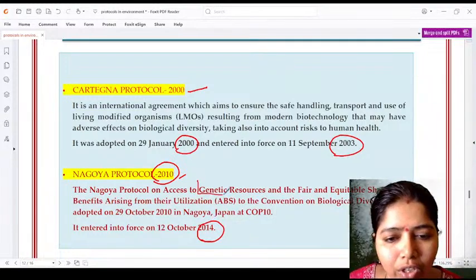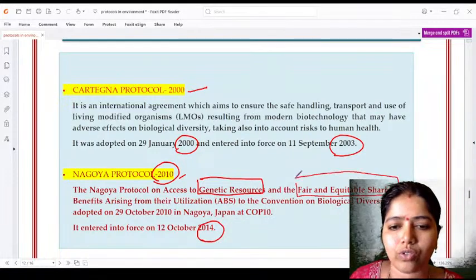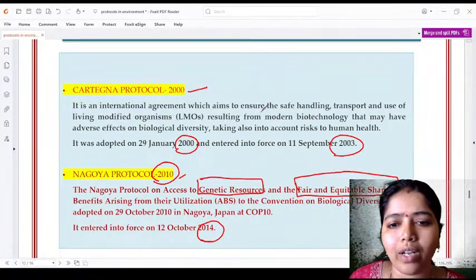The Nagoya Protocol is mainly meant for genetic resources. This is meant for genetic resources. And the Cartagena Protocol is meant for modern biotechnology.